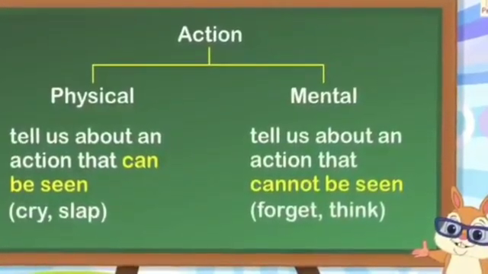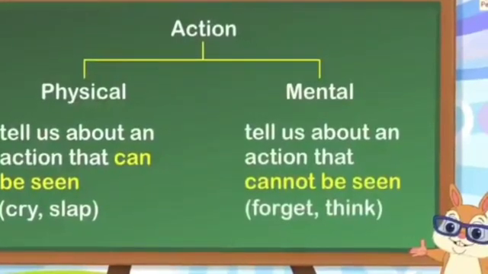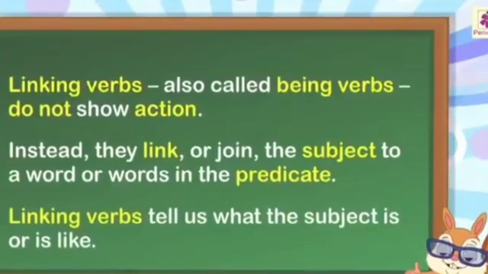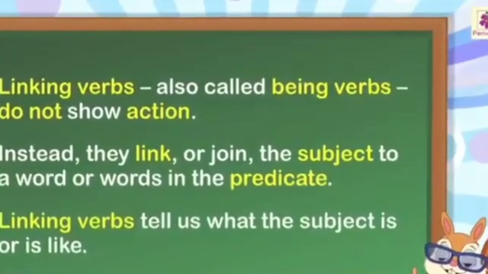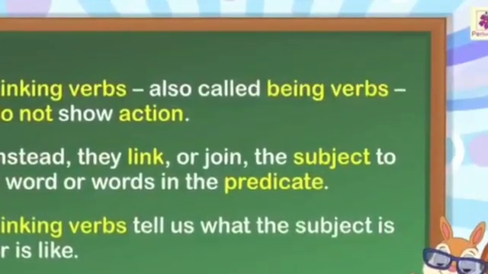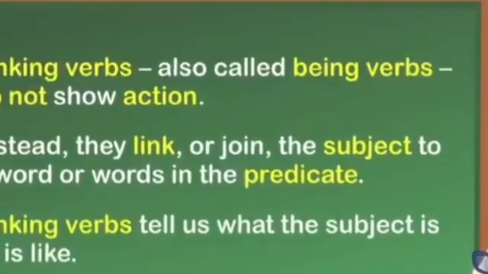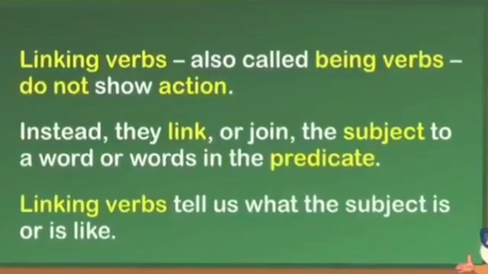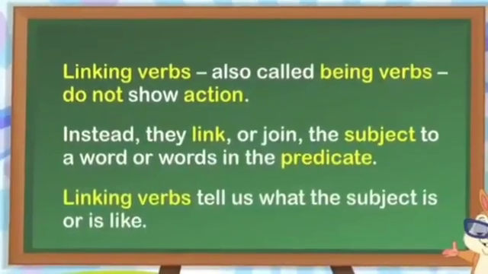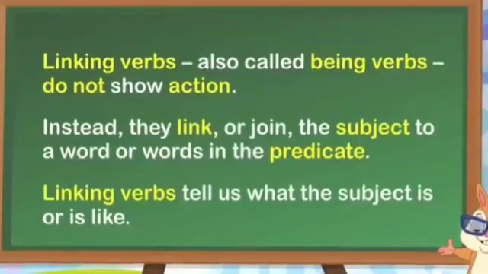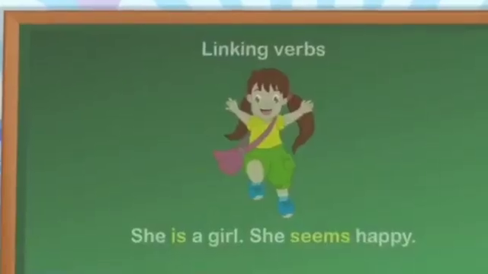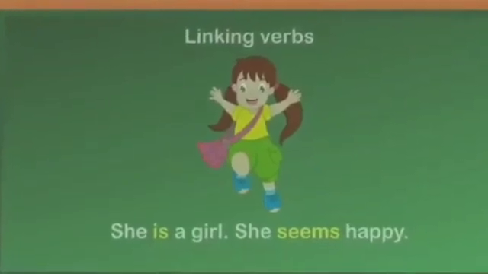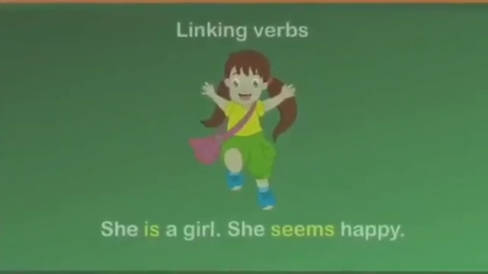For example, forget, think. Linking verbs, also called being verbs, do not show action. Instead, they link or join the subject to a word or words in the predicate. Linking verbs tell us what the subject is or is like. For example of linking verbs: she is a girl, she seems happy.